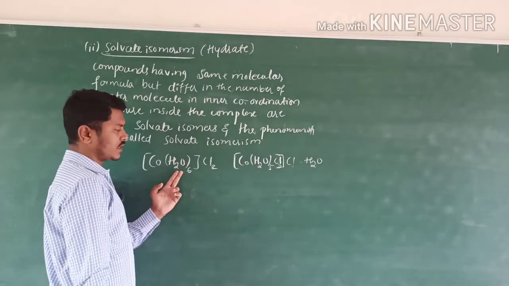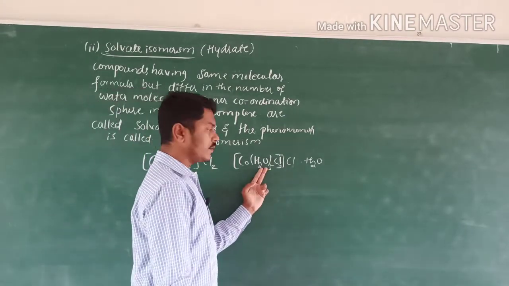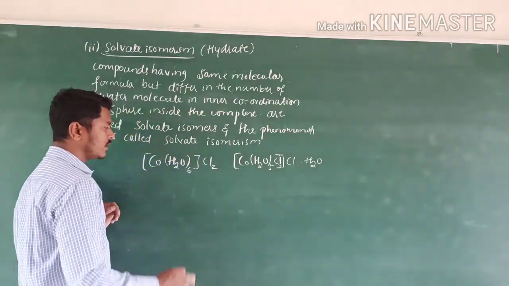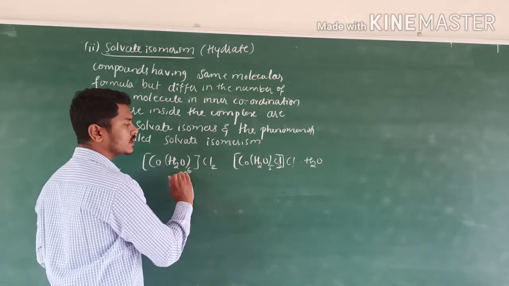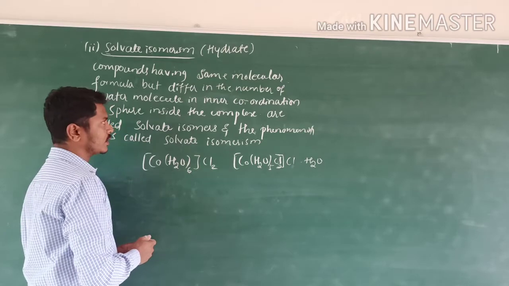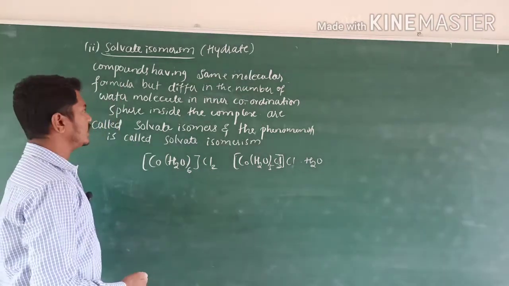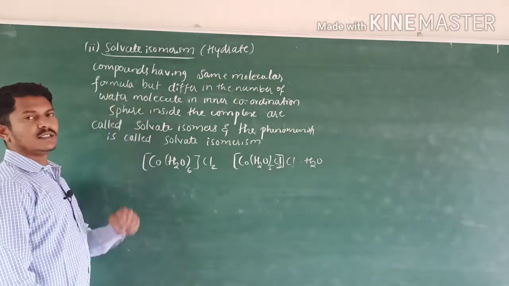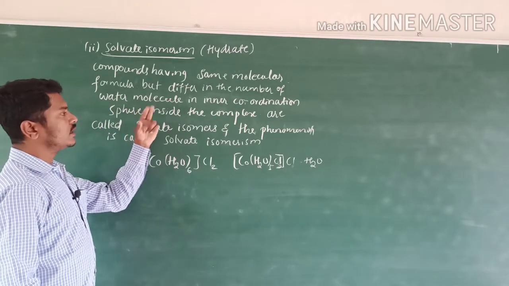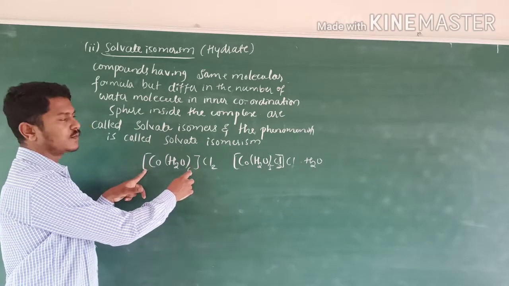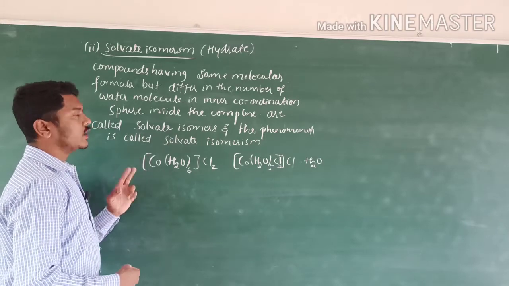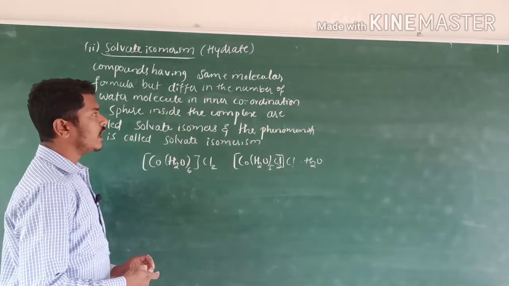Cobalt H2O 6 times Cl2, cobalt H2O 5 times Cl2, but 2 ions are outside, here also 2 ions are outside, but the difference is in the number of water molecules inside the coordination sphere. That's why solvate isomerism is nothing but the compounds having the same molecular formula but differing in the number of water molecules in the inner sphere inside the complex, called solvate isomerism or hydrate isomerism.